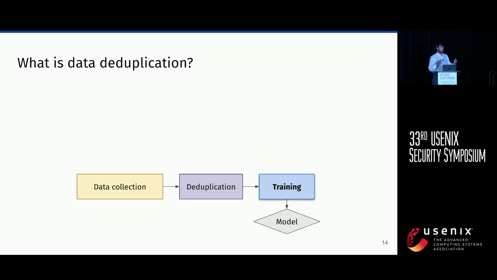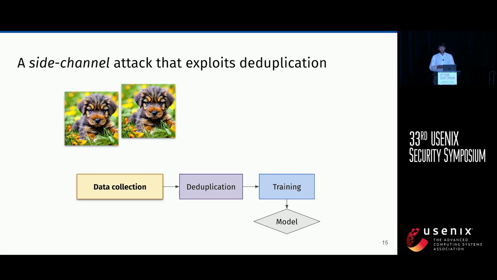And the attack that we do leverages data duplication in a fairly simple, intuitive way. What we do is add a poison, so we add a duplicate. Let's assume that we're trying to target a model that is a binary classifier distinguishing between cats and dogs. What we do is add an image that is a duplicate of our target, however, we give it a wrong label. So if our target image is the image of a dog, we are going to add the same image, but with the label of a cat. We assume that the adversary can poison the dataset, for example, in a scenario where a dataset is crowdsourced from people. So we add the sample with a cat label.